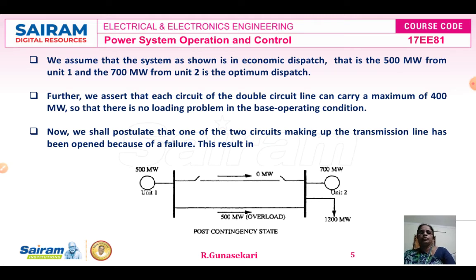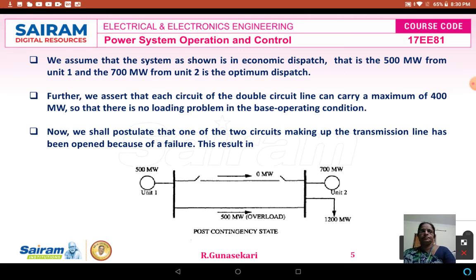The second one is the post contingency state. In the post contingency state, see that line 1 has an outage. Here the line outage is there, that means it is opened. So line 1 does not carry any load.